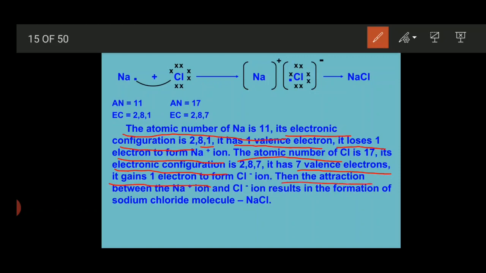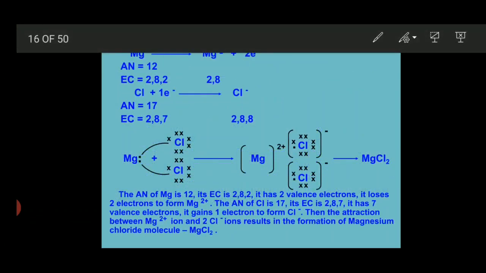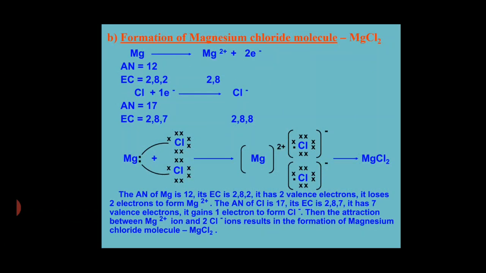Then the attraction between the sodium ion and chloride ion takes place, and as a result, formation of sodium chloride will take place. That we already know, that always positive attracts negative, and because of the combination of positive and negative, one neutral salt is formed, that is sodium chloride. Now let's just understand with one more example, that is magnesium chloride. Here we will see the formation of magnesium chloride.